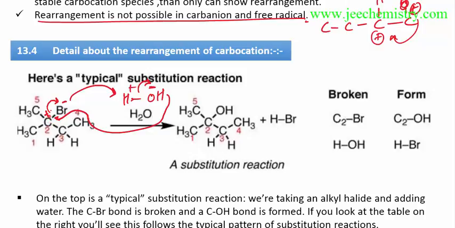If you shift this carbocation from this position, it will become a secondary carbocation. This one is a tertiary carbocation. The tertiary carbocation is already more stable than the secondary carbocation, so it will not go through rearrangement. It will remain in the same position. The carbocation will not leave this position. A substitution reaction occurs and you get this product.